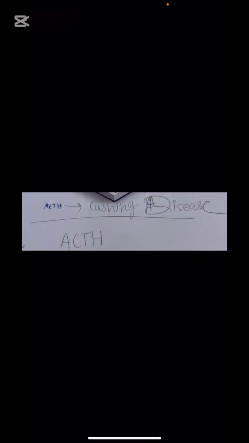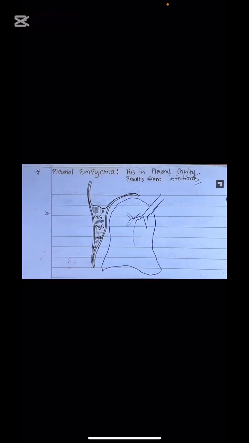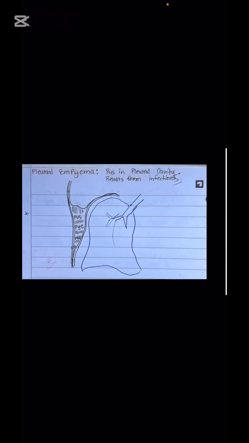This is what? This is emphysema. So see, the diaphragm in emphysema is what? The diaphragm in emphysema is flat. And next, ACTH elevation is typical for Cushing disease. When you see the urine is bloody, this is the complication of which drug? The side effect of rifampicin. This is what? Pleural empyema. Pleural empyema is pus filled in the pleural cavity, which results from infection. How will you treat it? Drain the pleural cavity and prescribe antibiotics.